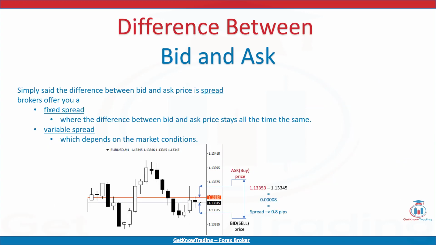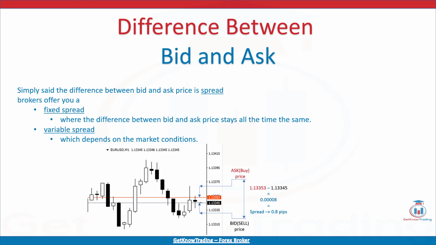Let me explain what is the difference between a bid price and ask price. Simply said, the difference between bid and ask price is spread. It is the cost you pay to the market maker or a broker. The difference between bid and ask price is fluctuating all the time, so the spread can vary. But in some cases, the broker offers you a fixed spread, where the difference between bid and ask price stays all the time the same.